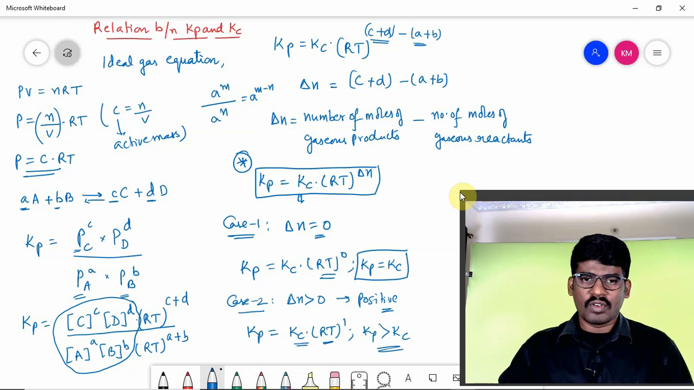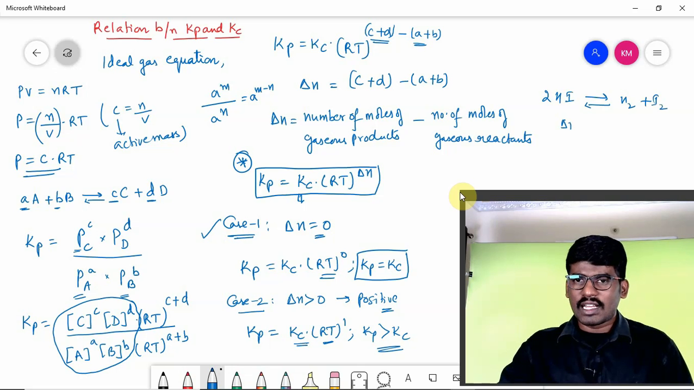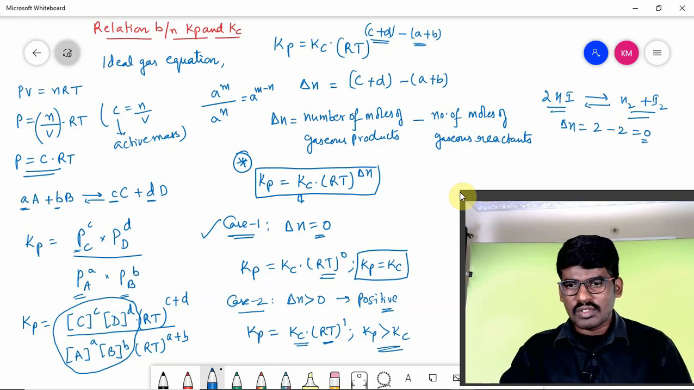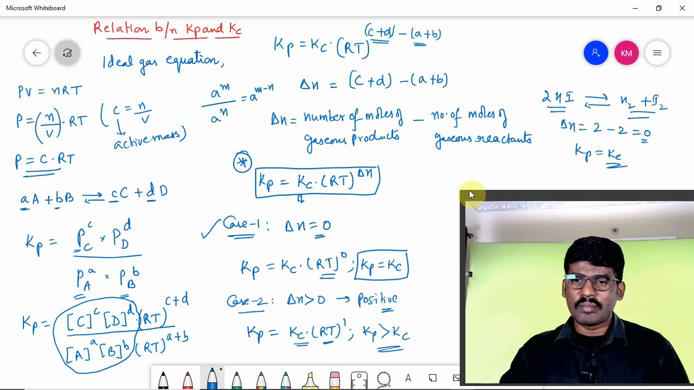Take an example for the first case: 2HI reversible with H2 plus I2. Delta n: the number of moles of products is 2, and the number of moles of reactants is 2. 2 minus 2 is equal to 0. So delta n is equal to 0, which means for this reaction Kp is equal to Kc. In such a way they will ask. In a similar way, you can take an example.